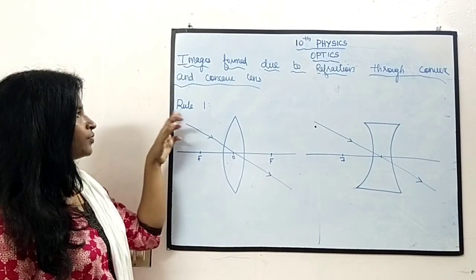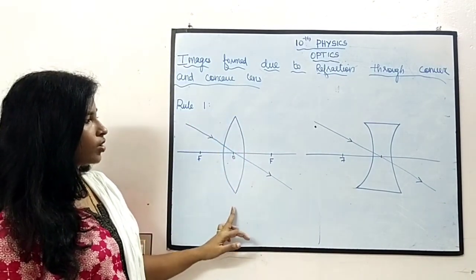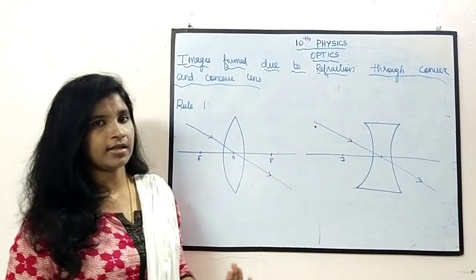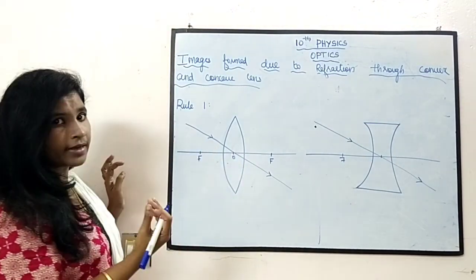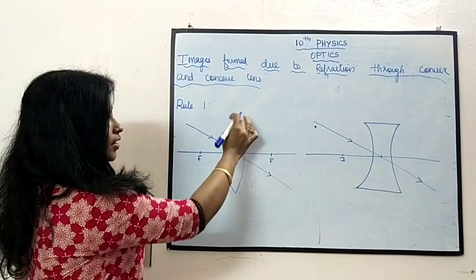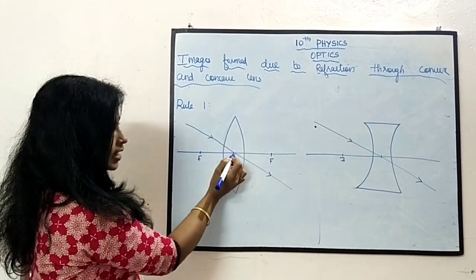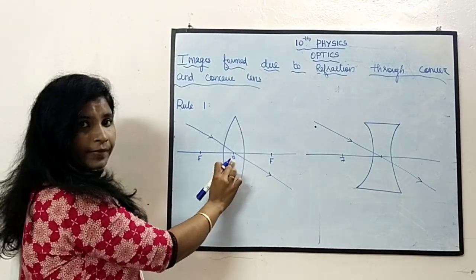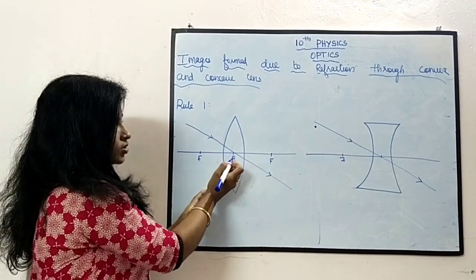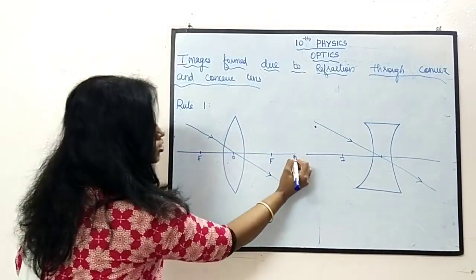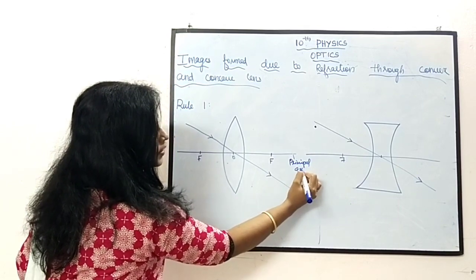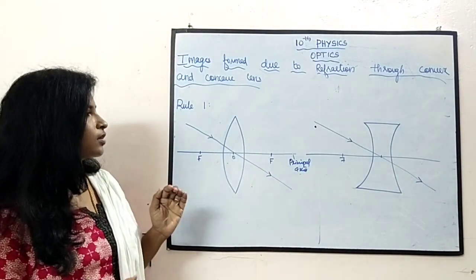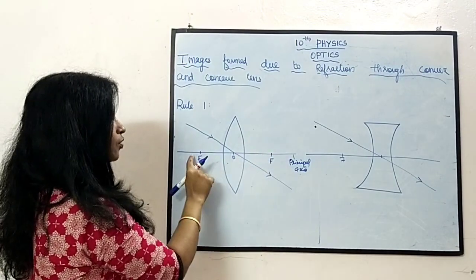Rule 1. This is the convex lens and this is the concave lens. I am passing a light ray through them, but before that I will explain certain terms. If this is a lens, the center of the lens is called the optical center. This is called the principal axis, the main axis. These are the focal points.